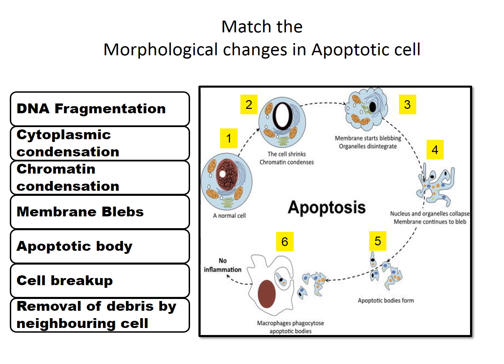The different changes in the apoptotic cell can be matched with the features: DNA fragmentation, cytoplasmic condensation, chromatin condensation, formation of blebs in the cell membrane, formation of apoptotic body, then breakup of the cell and removal of the debris of the cell or the apoptotic body by the neighboring cell. So you can match up with the picture or the image.